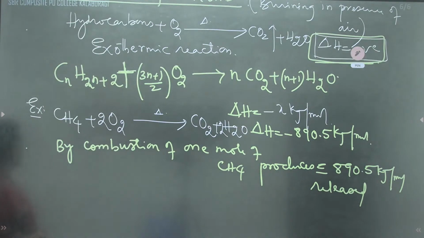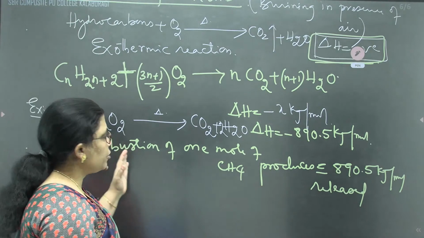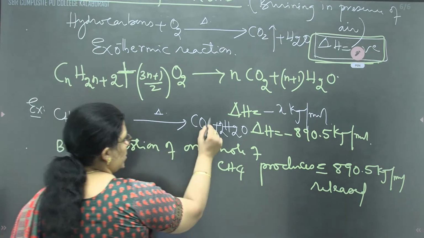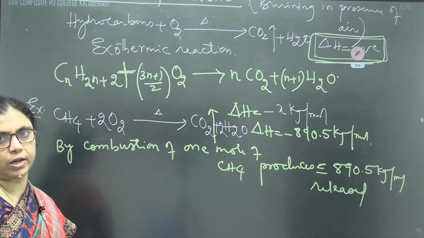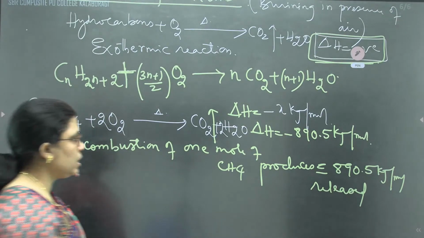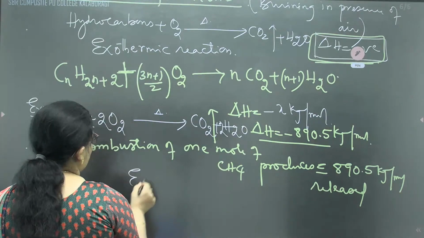So any hydrocarbon, when it undergoes combustion, releases carbon dioxide along with the formation of water, and heat is released. That's why it is called an exothermic reaction.